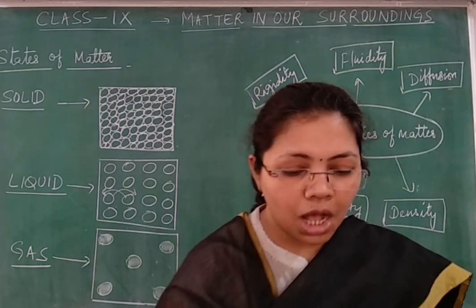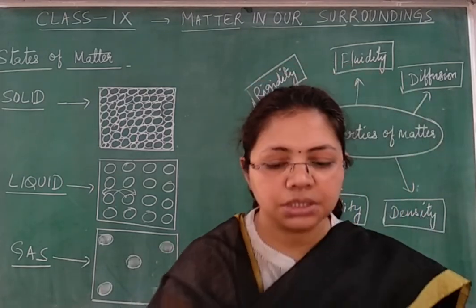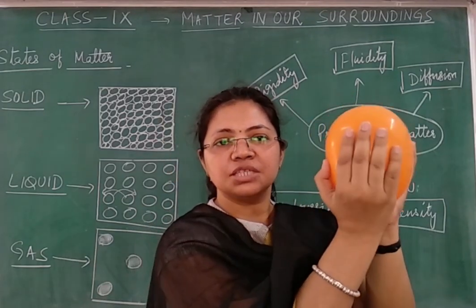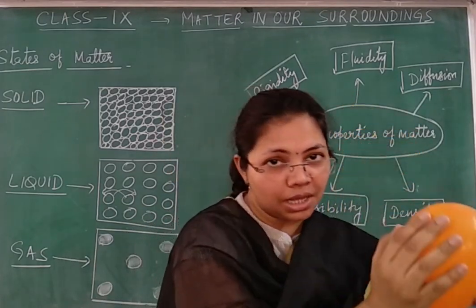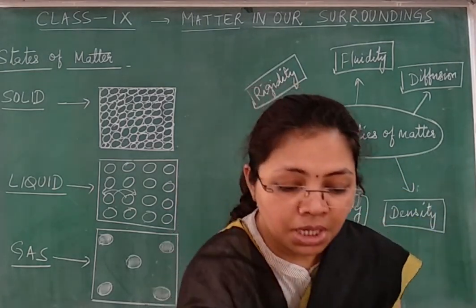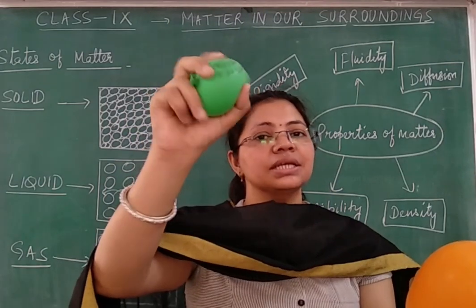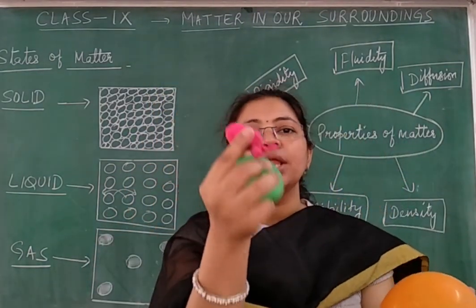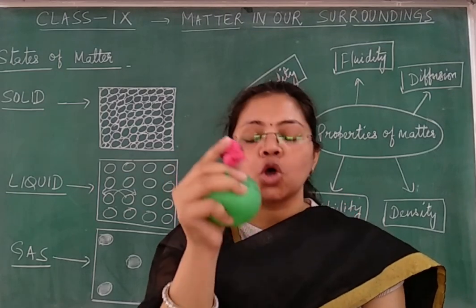Now we will try to compress each of them. So in this balloon I have taken air, an example of gas, right? Here I have taken water, an example of liquid. And here I have taken soil, an example of solid.